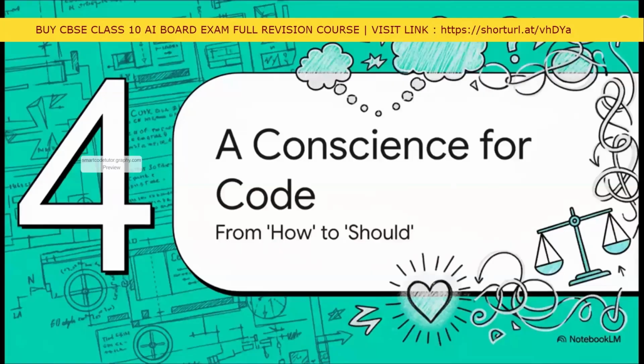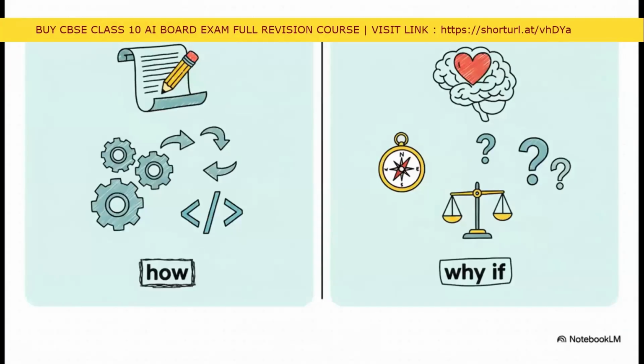Okay, so we've got the blueprint, the AI project cycle, and we've got the toolkits. But just knowing how to build something isn't enough. We have to ask why we're building it and if we should build it in the first place. This is where we move beyond the blueprint and start talking about the conscience. And this slide really nails the difference. On one side, you've got the blueprint. That's the technical framework for how to build something. But on the other side, you've got the conscience. That's the ethical framework, the moral guide that asks why we're building this and if it's the right thing to do. It guides us to create things that are actually fair and beneficial for people.